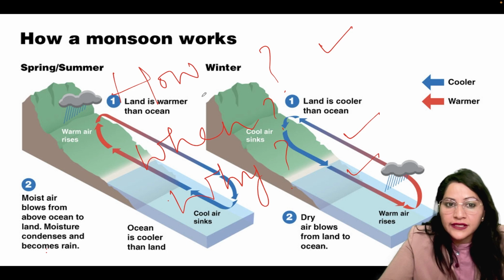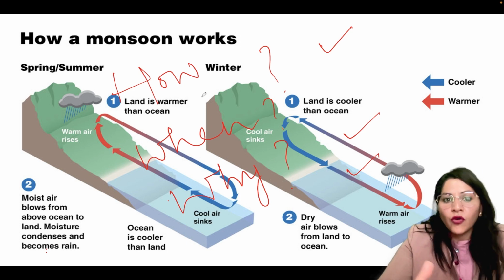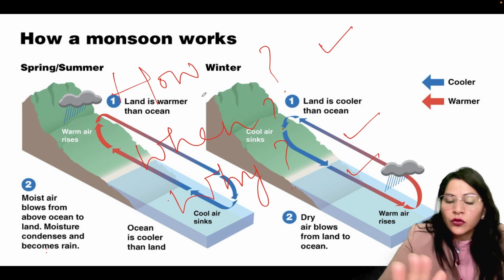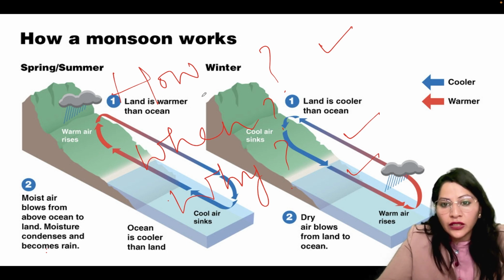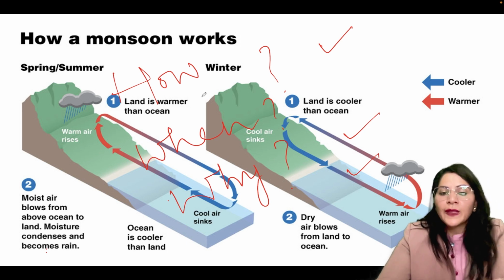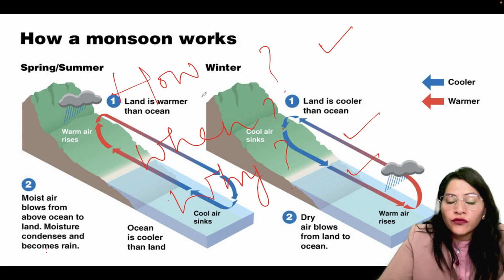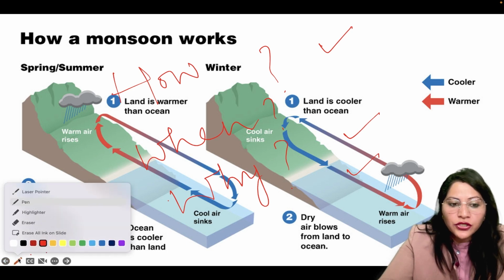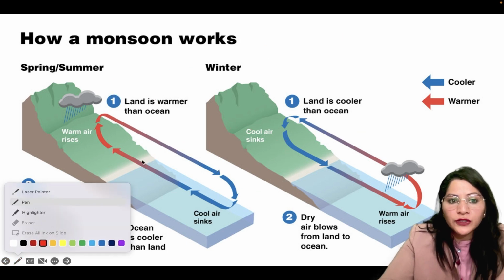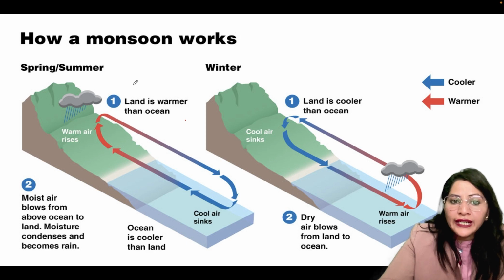Role of two factors takes place. That is warming up of the land, warming up of the oceans, cooling of the land, and cooling of the oceans. And wind always moves from high pressure to low pressure. We will see here during daytime,